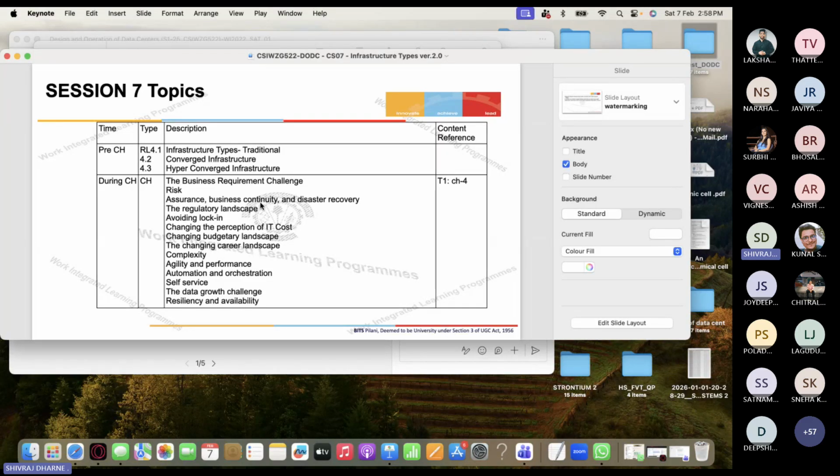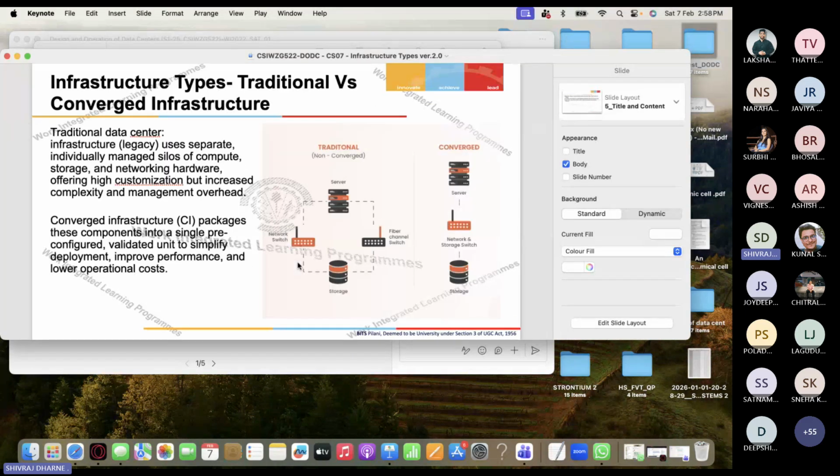I think the most important thing is the business requirement challenges, so we will go through that. We also talk about assurance, business continuity, and disaster recovery. So how to make a data center very resilient? The last topic is resiliency and availability, and how you make it so is the main critical topic of this presentation today.